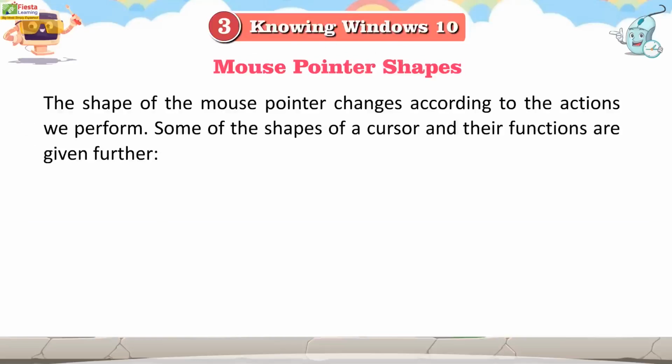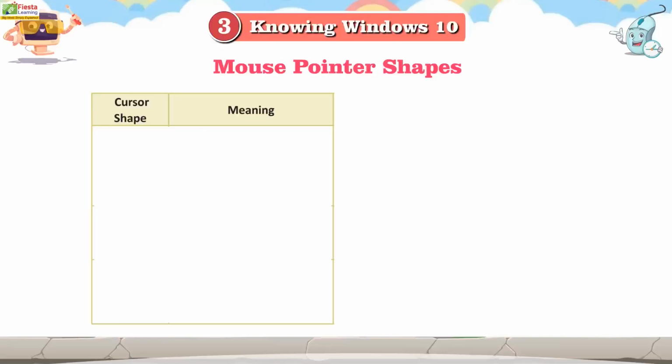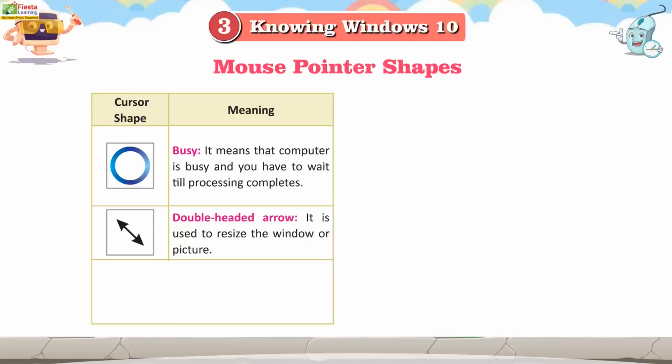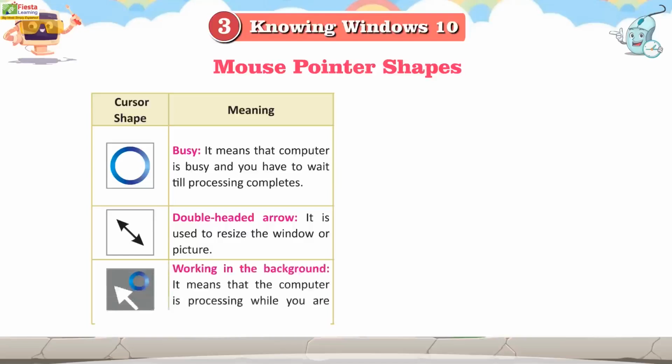Mouse pointer shapes. The shape of the mouse pointer changes according to the actions we perform. Some of the shapes of a cursor and their functions are given further. Cursor shape, meaning busy. It means that the computer is busy and you have to wait till processing completes. Double-headed arrow. It is used to resize the window or picture. Working in the background. It means that the computer is processing while you are working.